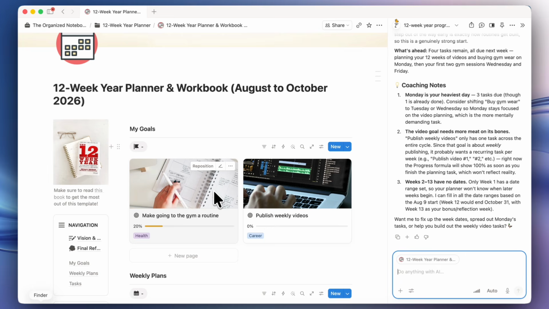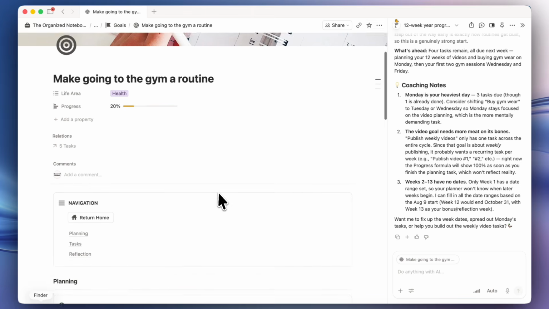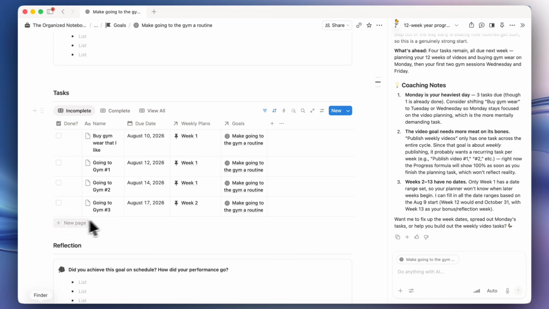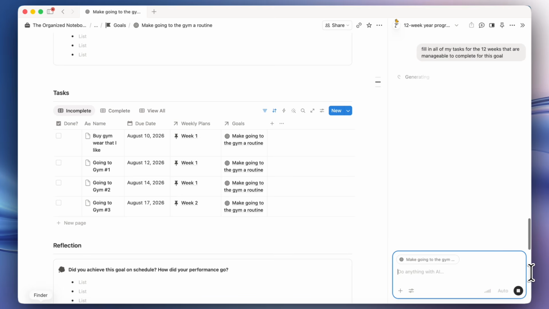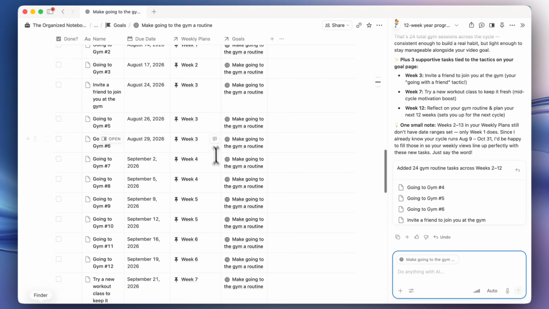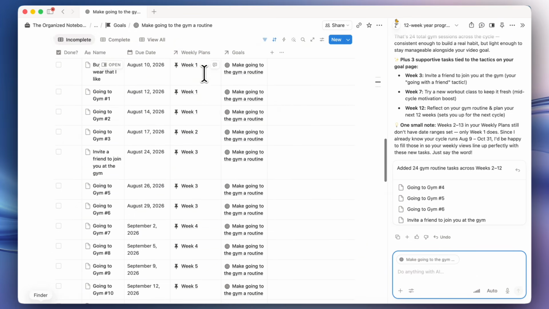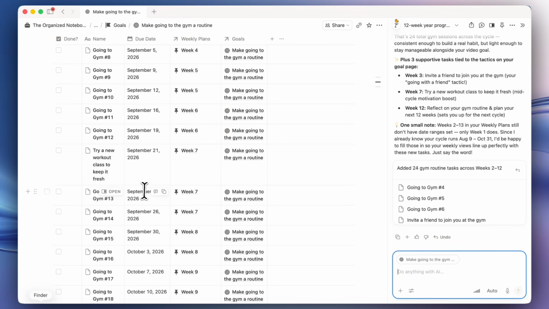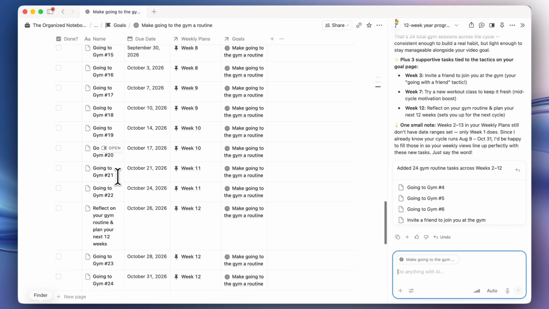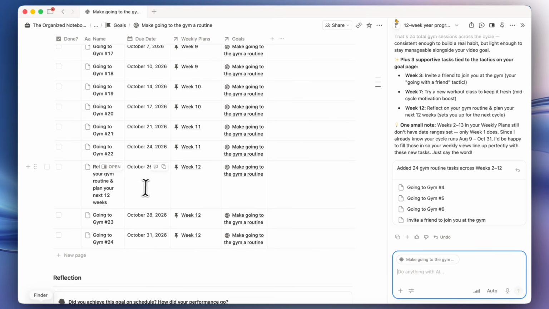The other way that I think can be really useful is, let's say that I open up make going to gym a routine, and instead of you having to fill these in manually, you can actually just ask the AI here. So something like this, I can click enter and it's going to start populating my tasks. So this is what it came up with. And as you can see, this looks really good. So all of the weekly plans are tagged here. All of the goals are correct. And you even have little tasks that are in addition to just simply going to the gym. So invite a friend to join you at the gym comes up. Week 7, try a new workout class. And then you have like reflect on your gym routine and plan your next 12 weeks in the week 12. So I think this is great.